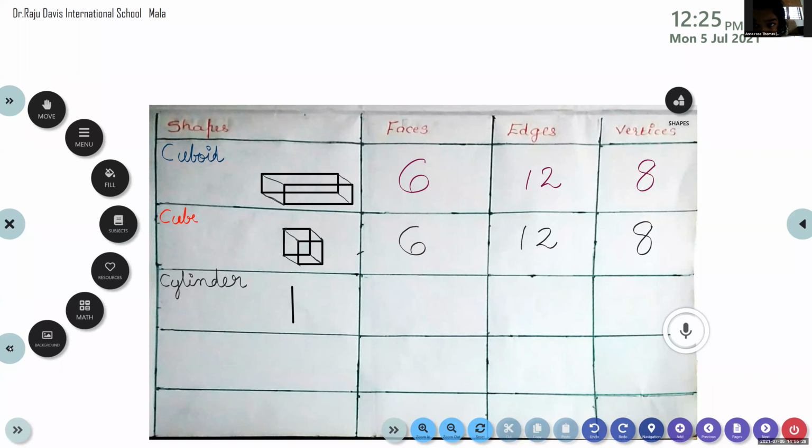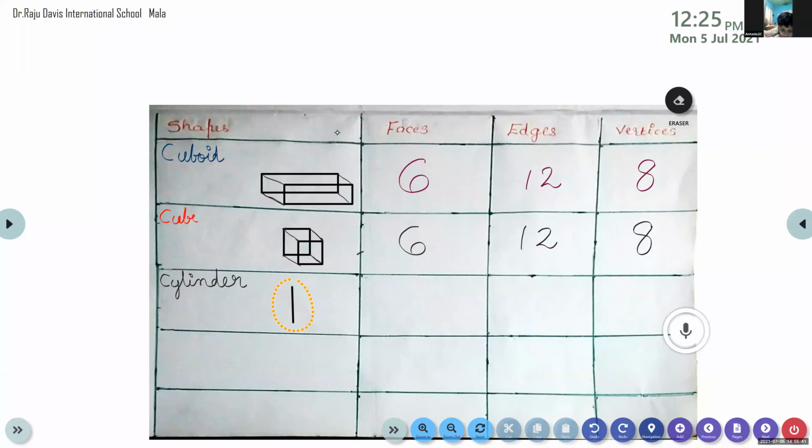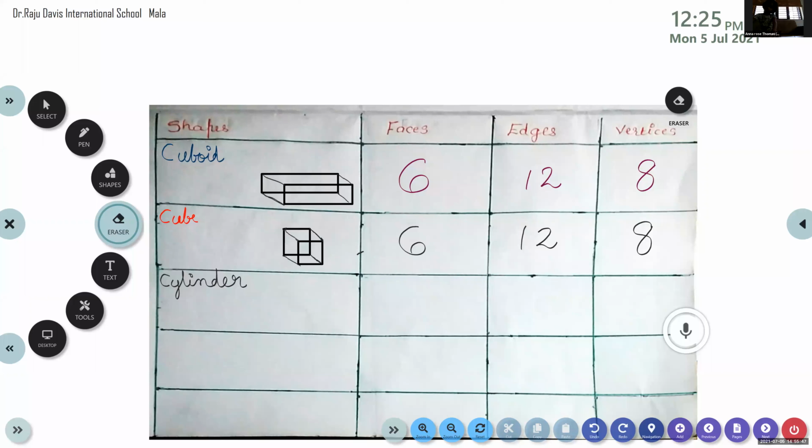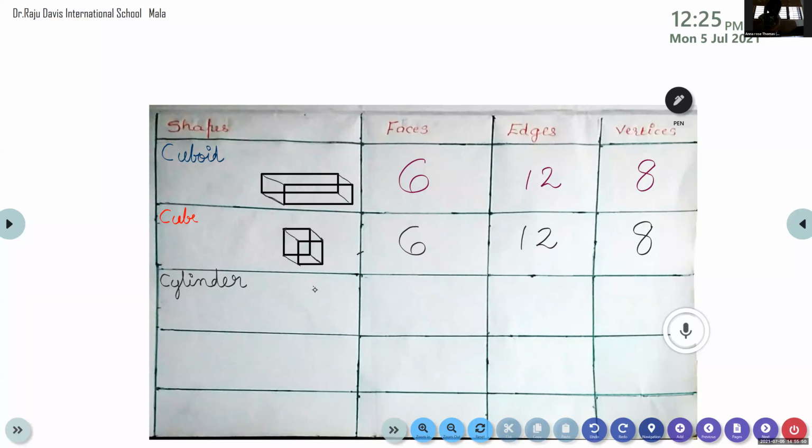I will show you how to draw that. Two lines and 2 circles. Top 1 circle.